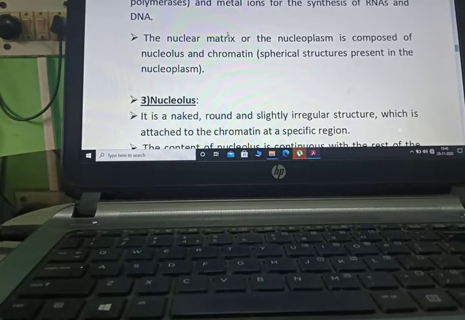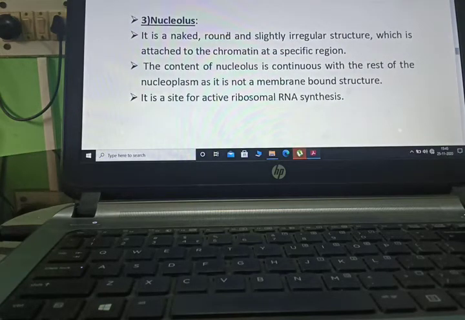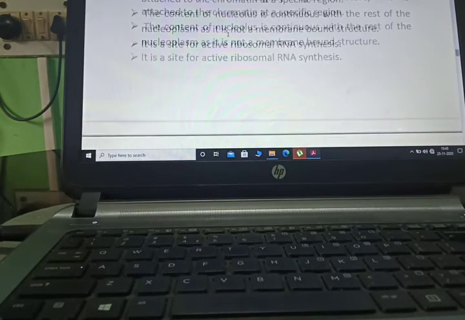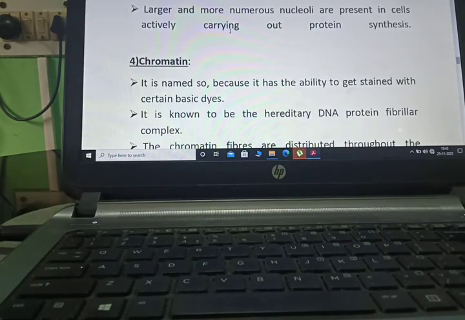Now nucleolus. It is a naked, round and slightly irregular structure which is attached to the chromatin at a specific region. The content of the nucleolus is continuous with the rest of the nucleoplasm and it is not a membrane-bound structure. It is a site for active ribosomal RNA synthesis. Larger and more numerous nucleoli are present in cells actively carrying out protein synthesis.